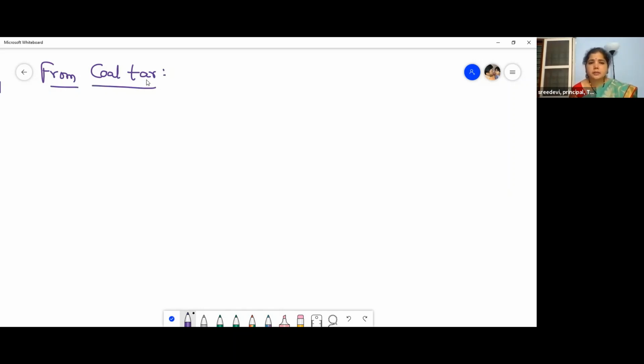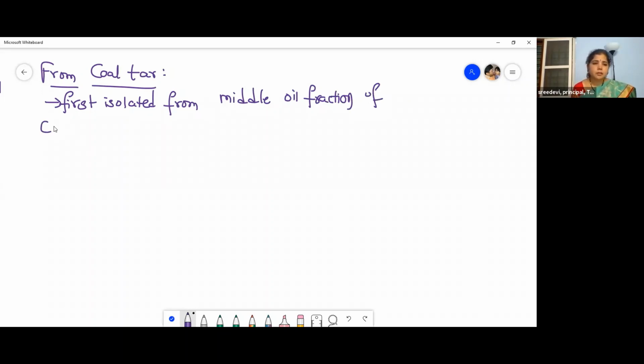Phenol was first isolated from the middle oil fraction of coal tar. Coal tar has different oil fractions: a lower oil fraction, a middle oil fraction, and a higher oil fraction. Phenol was first isolated from the middle oil fraction of coal tar.